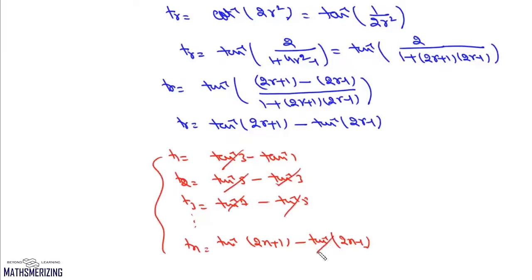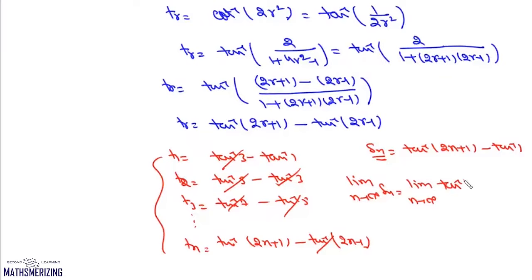So these terms, they'll cancel. We'll get sum of n terms as tan inverse 2n plus 1 minus tan inverse of 1. Now we need to find sum of infinite terms. So we'll take this limit. So we'll take limit n tends to infinite Sn, and it'll be this limit n tends to infinite tan inverse 2n plus 1 minus tan inverse 1.